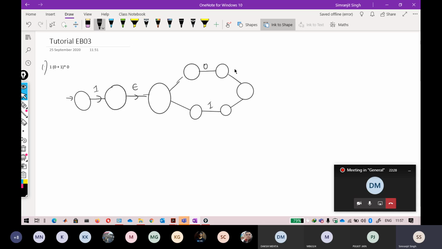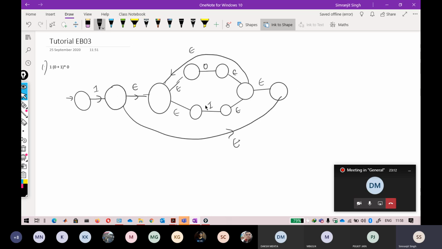Now I want a star here, so I just divert this back here. So this will be your epsilon. And I can also directly go towards the final state if I'm starting from this one. So that is 1, 2, 3, 4, 5, 6, 7 and 8 states. I know I have included extra states here. You can also directly go towards this state, but I just don't want to create any doubt here. That is why I created this extra state and other extra states also.